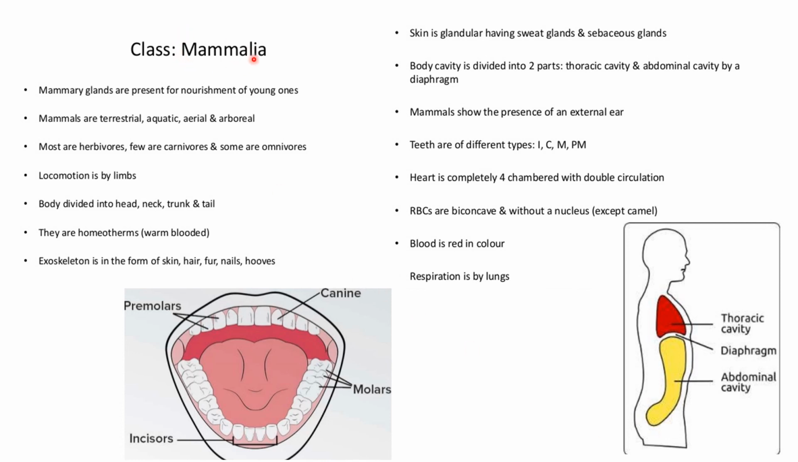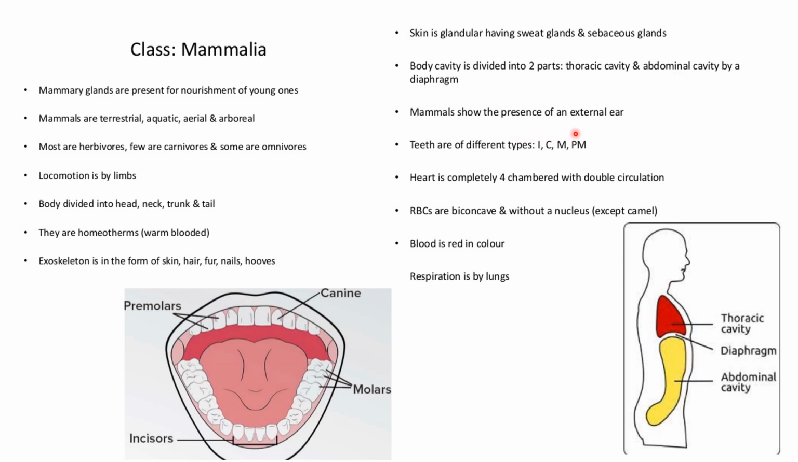Now moving on to the last, which is Mammalia. Mammary glands are present for nourishment of young ones. Mammals are terrestrial, aquatic, aerial, and arboreal. Most are herbivorous, few are carnivorous, and some are omnivorous. Locomotion is by limbs. Body is divided into head, neck, trunk, and tail. They are homeotherms, that means warm-blooded animals. Exoskeleton is in the form of skin, hair, fur, nails, and hooves. Skin is glandular, having salivary glands, sweat glands, and sebaceous glands. Body cavity is divided into two, thoracic cavity and abdominal cavity, by the diaphragm, as you can see over here.